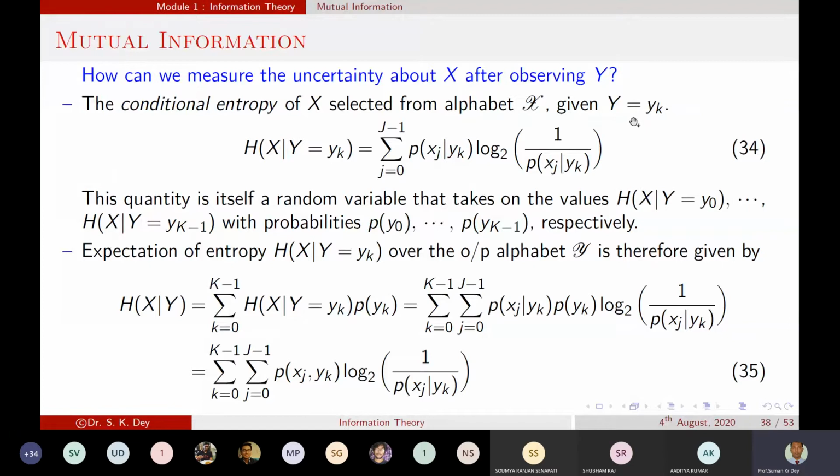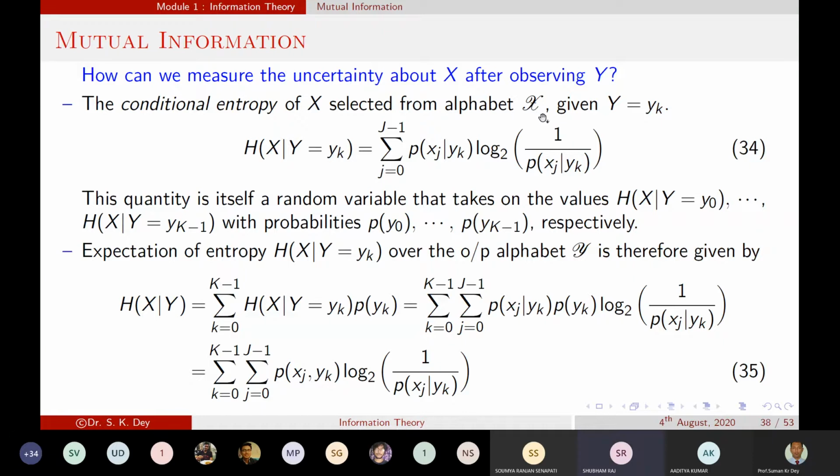That means, what is the conditional entropy when the output is given as y equal to yk? What should be the input? The x value will be selected from the input source symbols, or alphabet X. Is this statement clear?